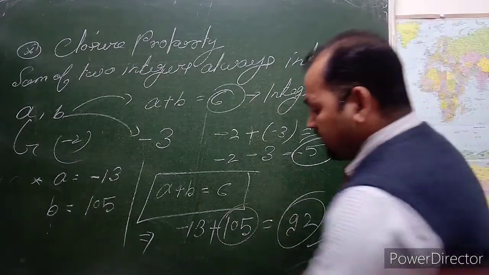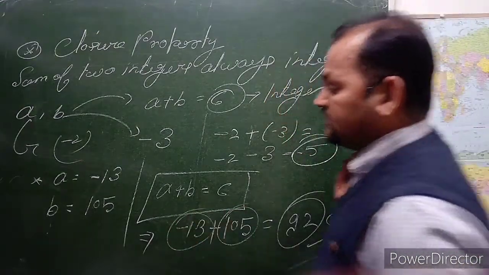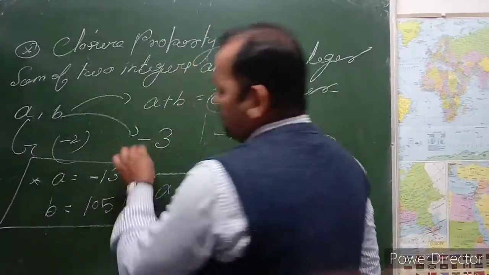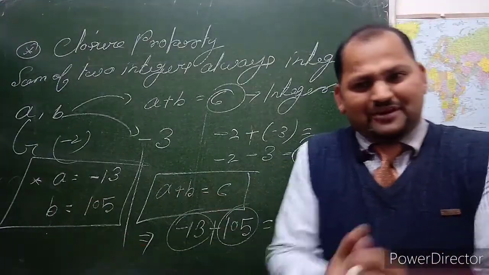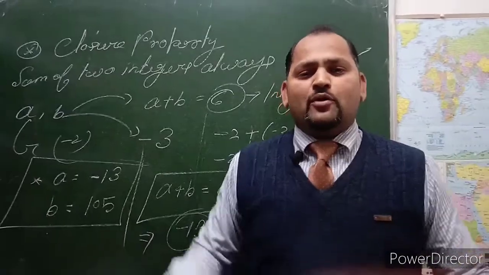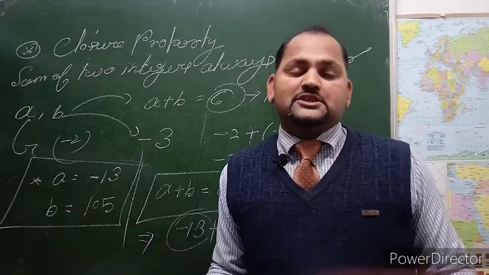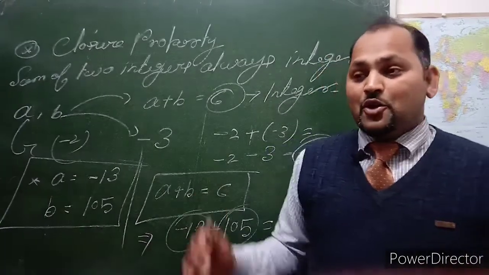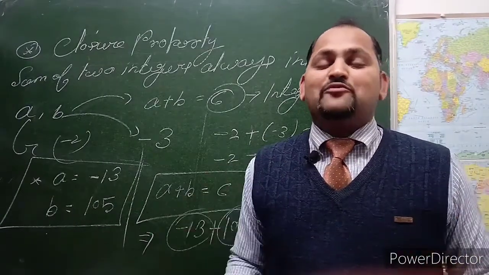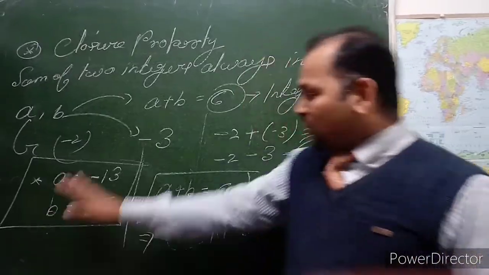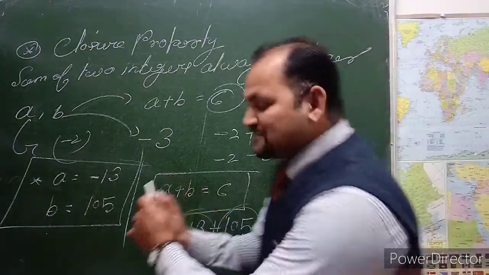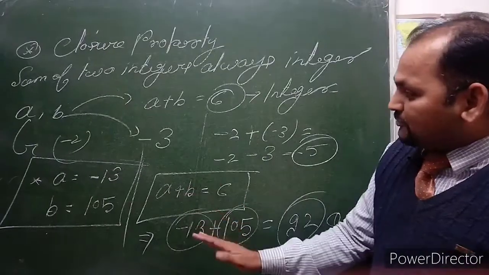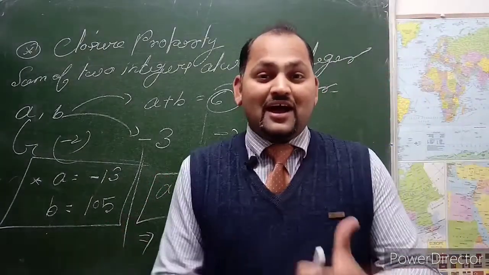105 is an integer, minus 13 is an integer, and 92 is an integer, so they are all called integers. Very simple. It's like playing a game. In mathematics, we should just chill. It's not very difficult; it's like a game we have to play. So these are all my balls and bats. We just have to play with it like a game.